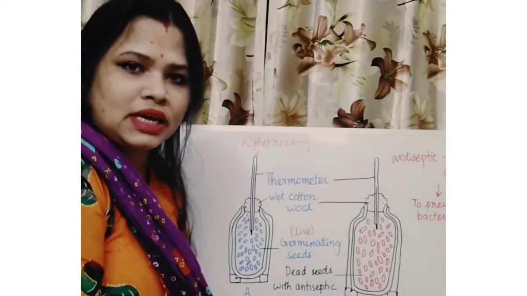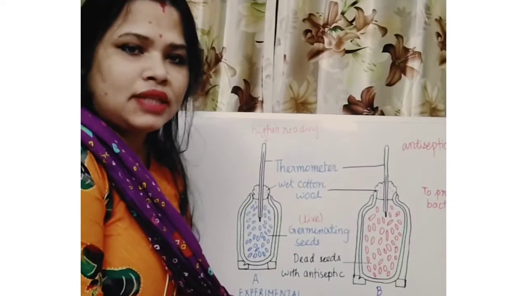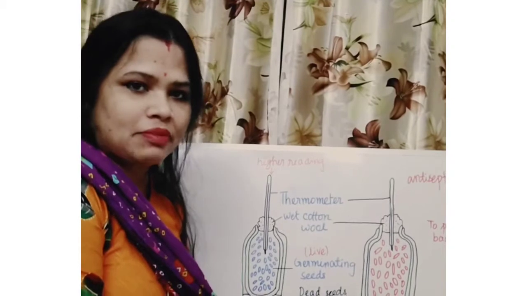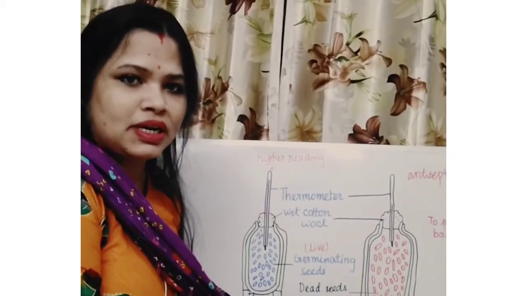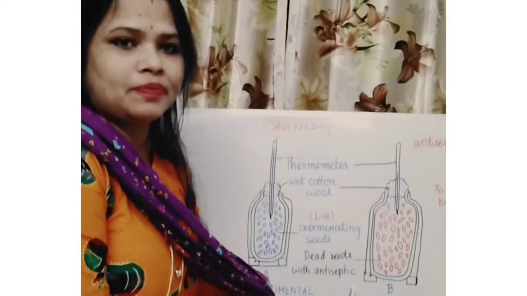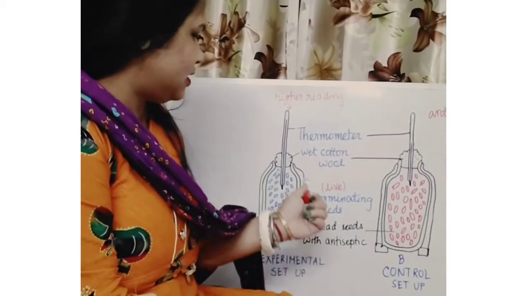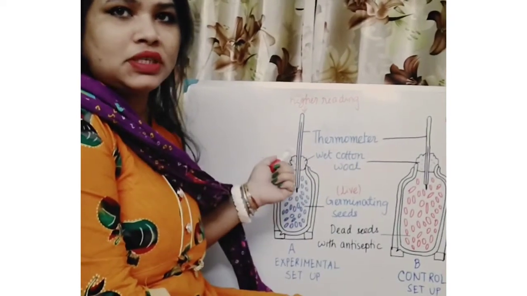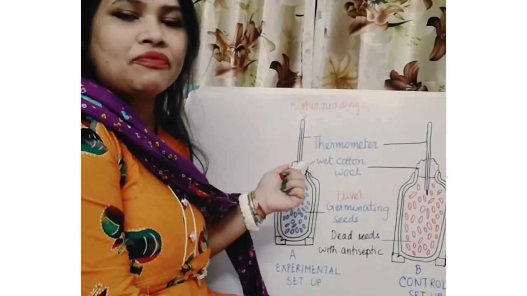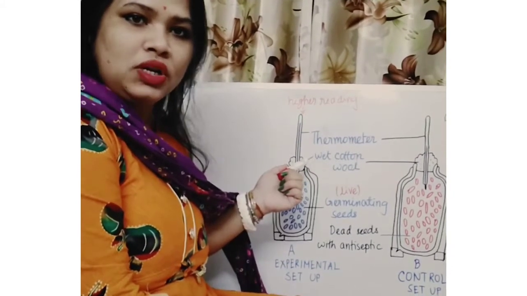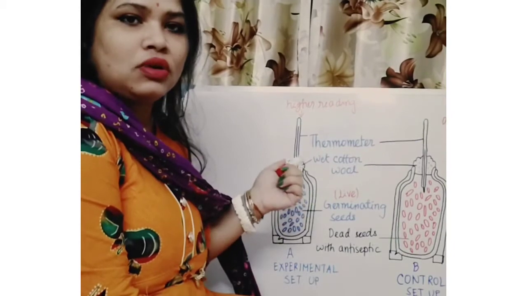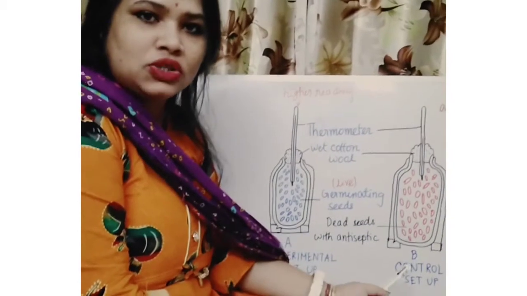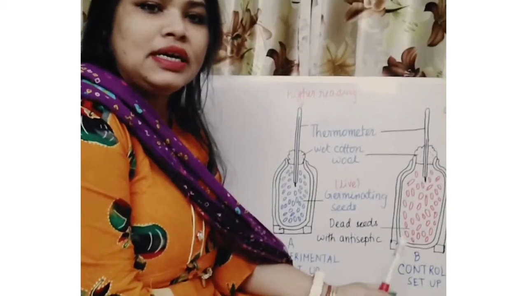Here is the experimental setup by which we can prove that during respiration heat is evolved. For that reason we have kept two flasks, flask A, the experimental setup, and flask B, the control setup. In flask A we have taken germinating seeds, which are alive, and the mouth of these thermos flasks we have covered with wet cotton wool and inserted one thermometer to measure the temperature. Same thing is in flask B also, where we have kept the dead seeds.